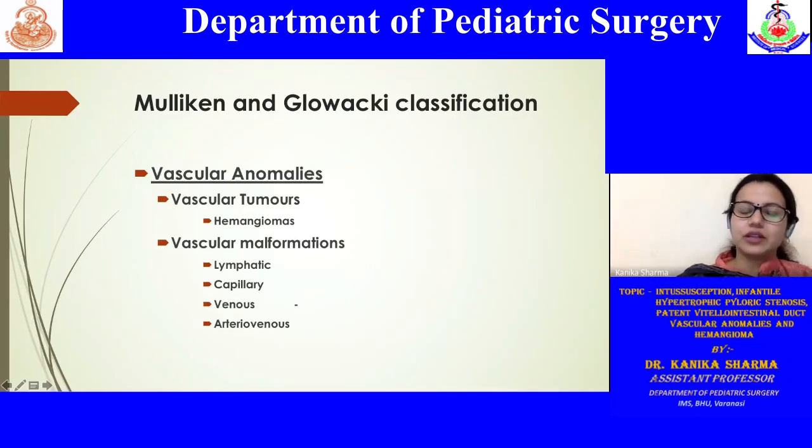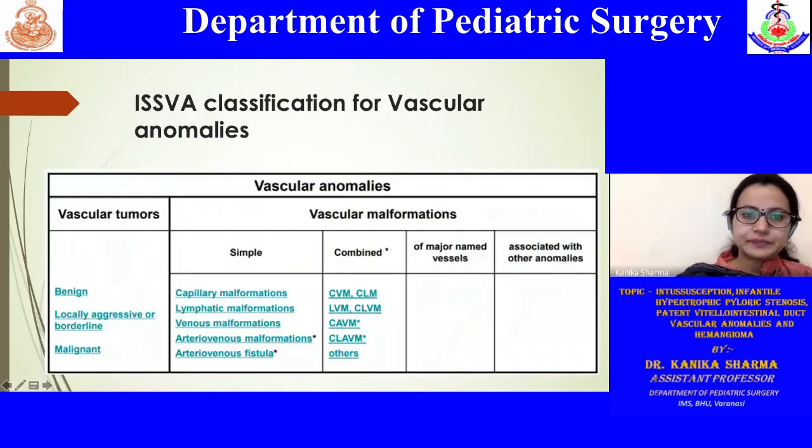Depending upon their different embryogenesis or embryopathology and their histopathology, these are different entities. When we discuss hemangiomas, they form as part of vascular tumor, while when we discuss malformations, we have lymphatic, capillary, venous or arteriovenous vascular malformation.